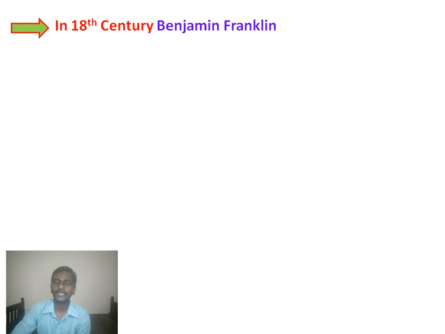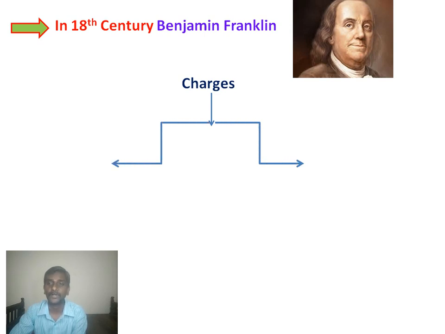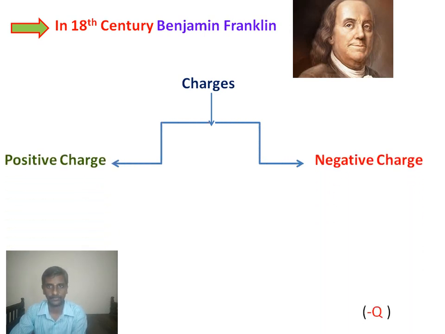Okay, now in the 18th century, Benjamin Franklin discussed charges and distinguished them as positive and negative charges.